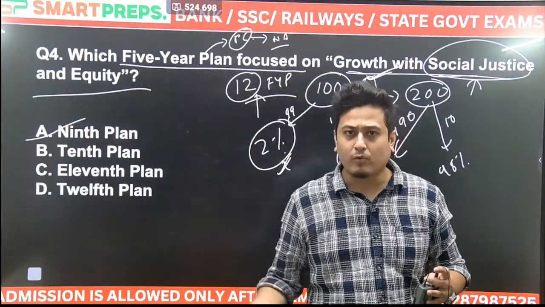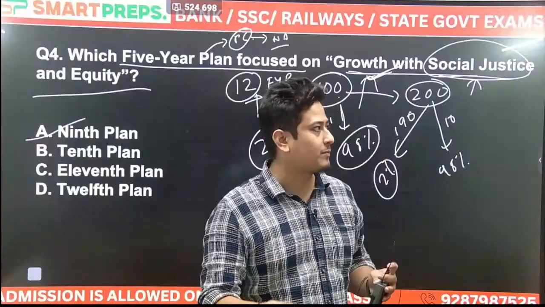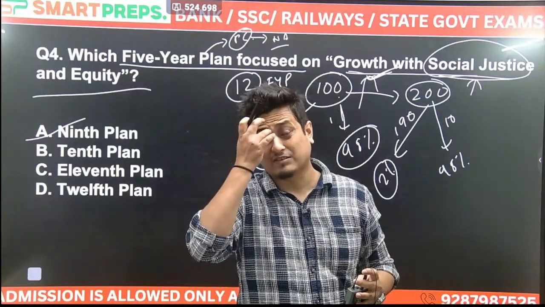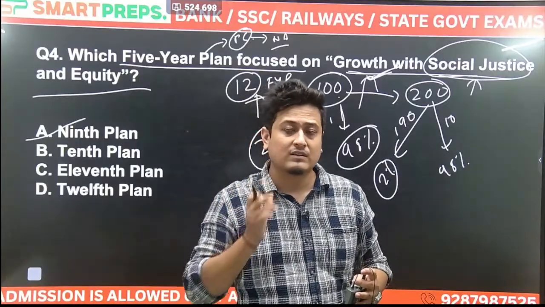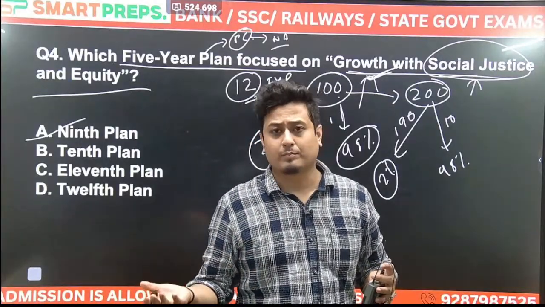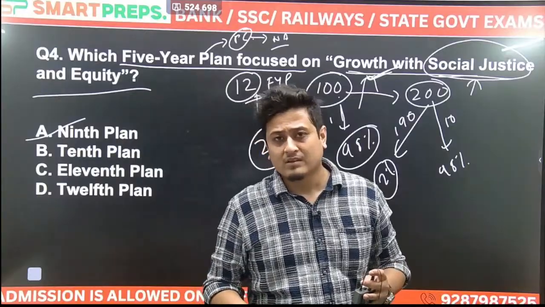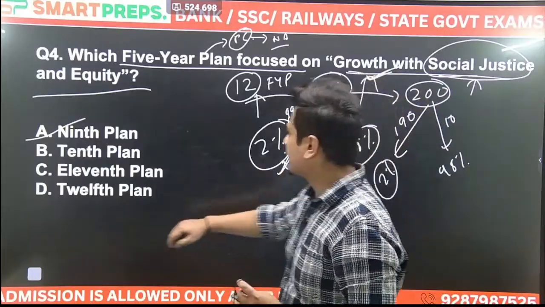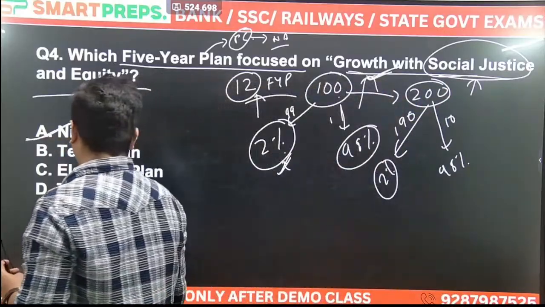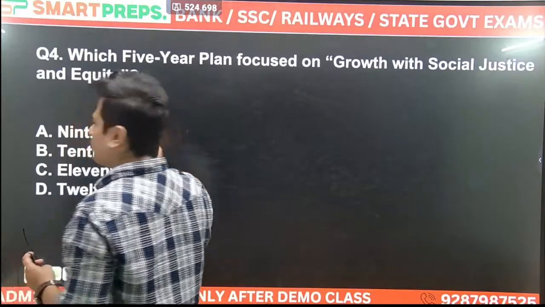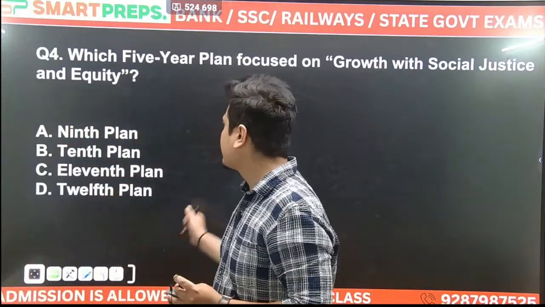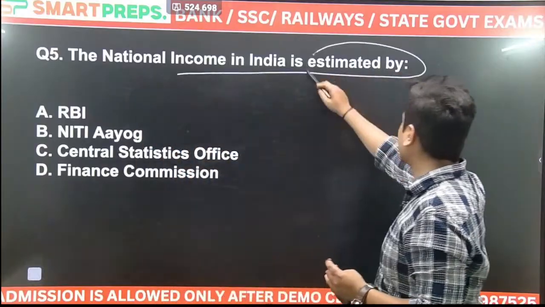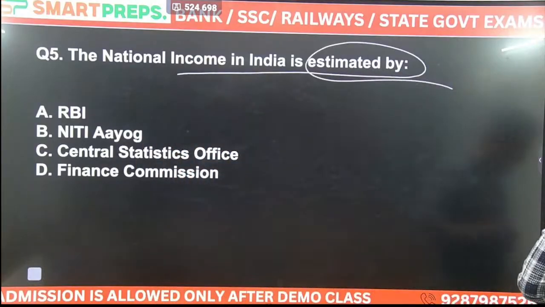Right? They are still poor, they are still below the poverty line, without the proper facilities of health, facilities of education, facilities of skill, facilities of work, right? Deprived of every right to life, amenities. So ऐसे करके there should not be growth like this. The growth should come with social justice. It was being targeted in the 9th 5-year plan. You should remember from 1 to 12 which were the objectives of the 5-year plans. Next, the national income in India is estimated by, कौन बनाता है estimation for the national income?